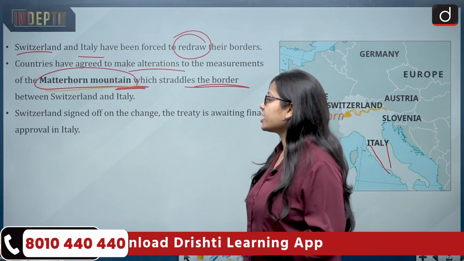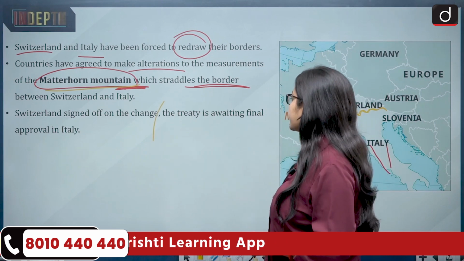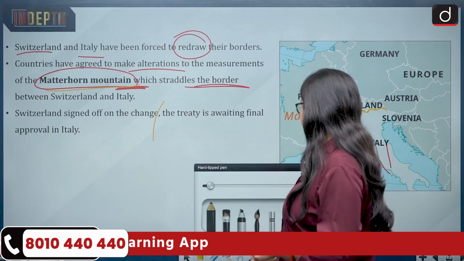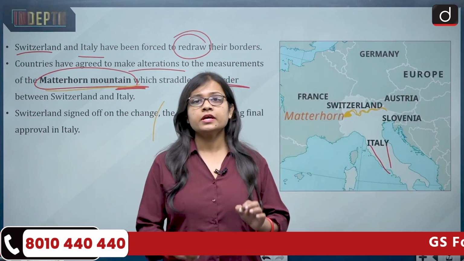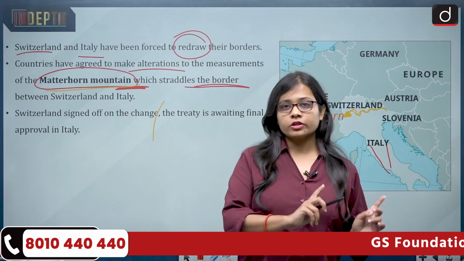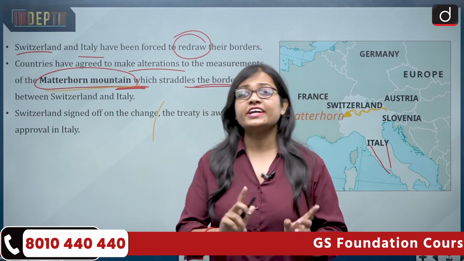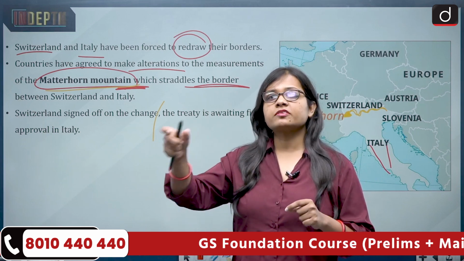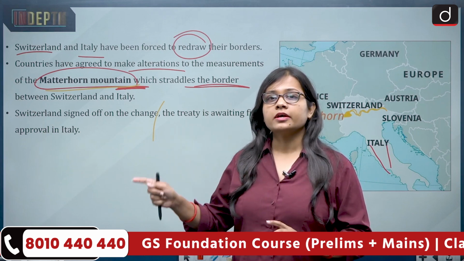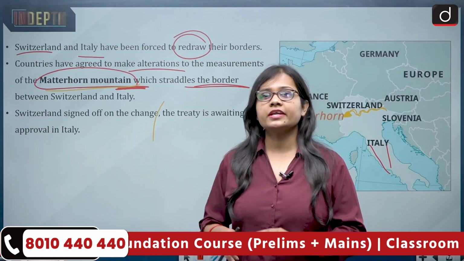Then Switzerland has signed off on the change. The treaty is awaiting final approval in Italy. It means that a treaty between Italy and Switzerland would be signed on the grounds of redrawing the border between both countries, and the treaty has been signed by Switzerland but has not been signed by Italy yet.